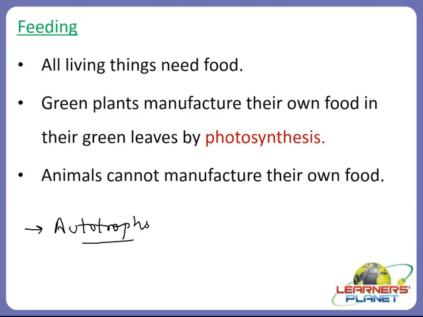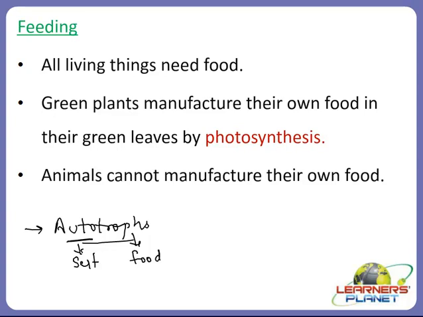Always remember this term. Autotrophs. What does auto mean? Auto means self. And troph means food. Means self-feeding,